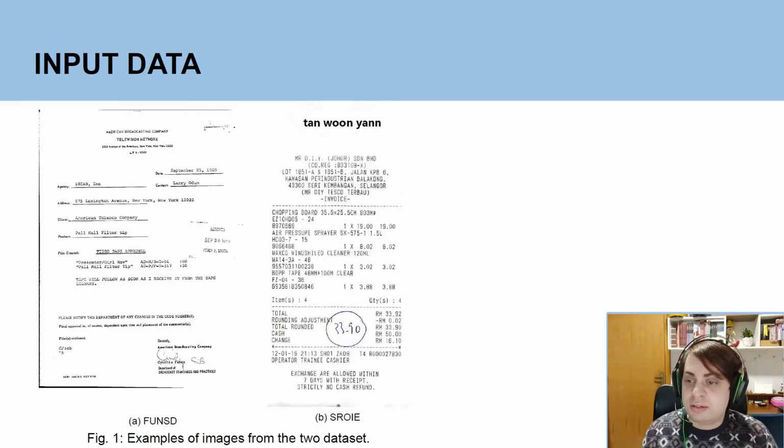For the input data, we adopted two datasets, the FUNSD containing 199 annotated forms and the SROIE containing more than 900 annotated scanned receipts. Here is one example of each.